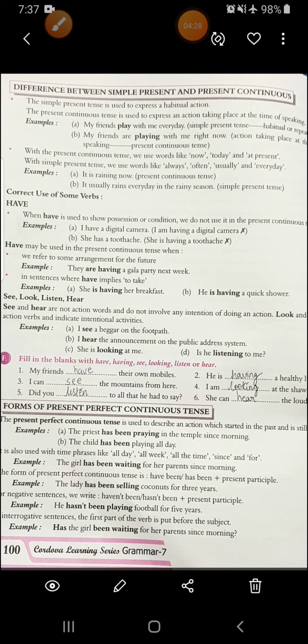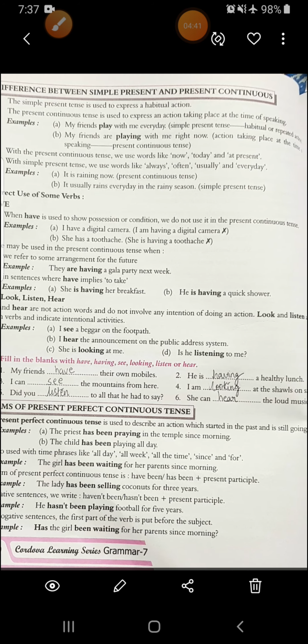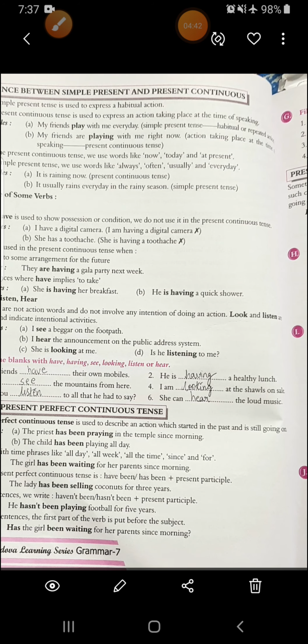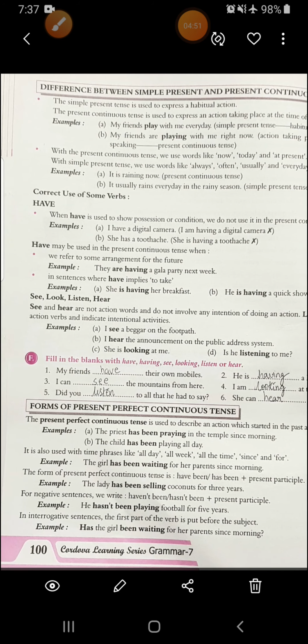Then fifth, did you listen to all that he said to you? Then I am asking, did you listen? Like, intentionally, have you listened to all those things that were said by him to you? Then she can hear the loud music. You have ears and you can hear the sound, whatever is there. All right, now we will see the next form,